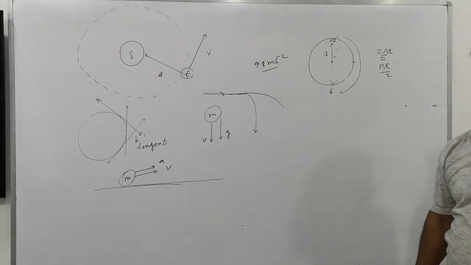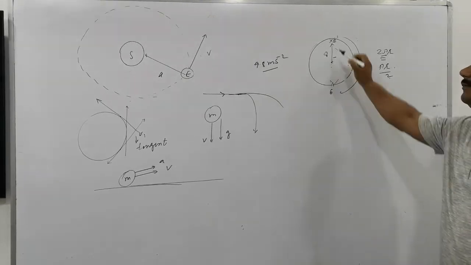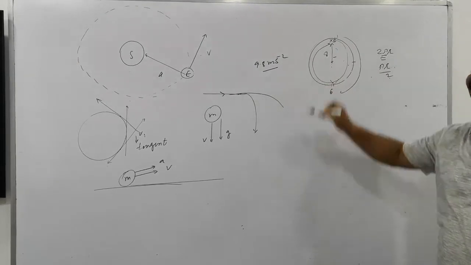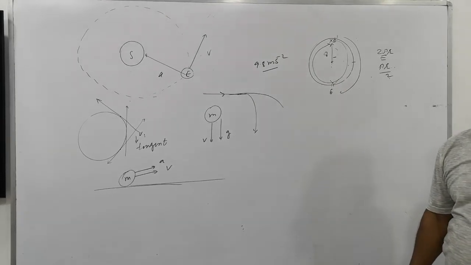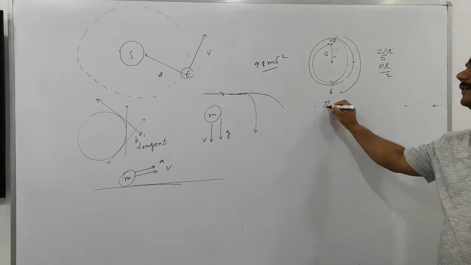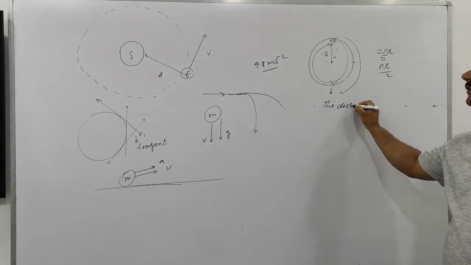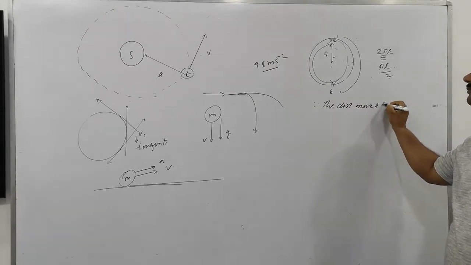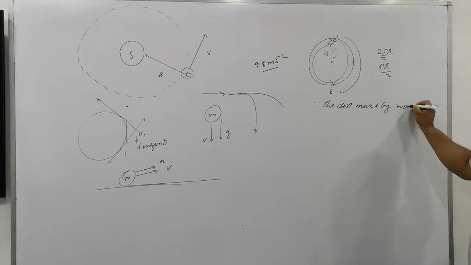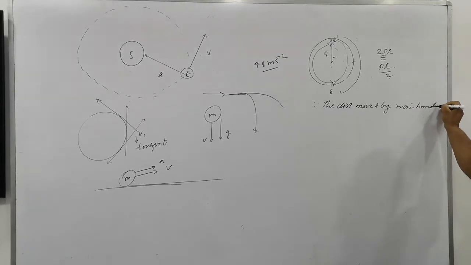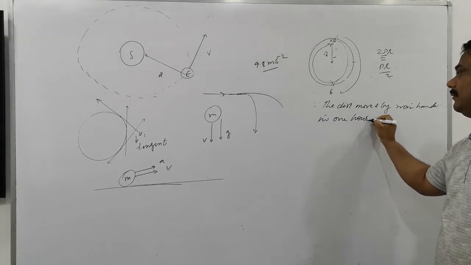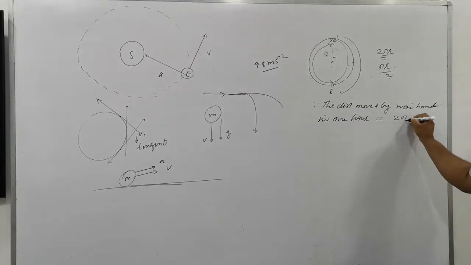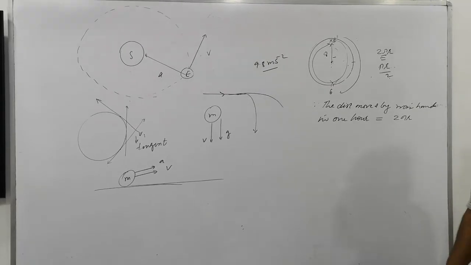60 minutes is the time. I'm telling you how much distance it will move. It will complete one full circular path. Yes, sir, 60 minutes. So what is the distance moved by the minute hand in 1 hour? 2 pi r. Go on writing: distance moved by the minute hand in 1 hour is 2 pi r. And what is the radius here?